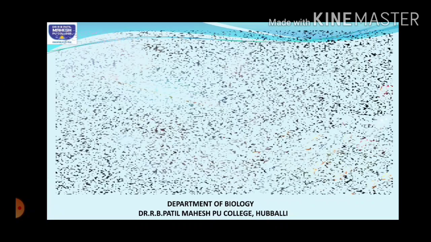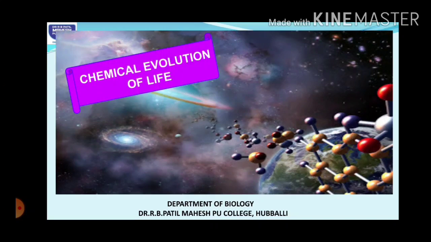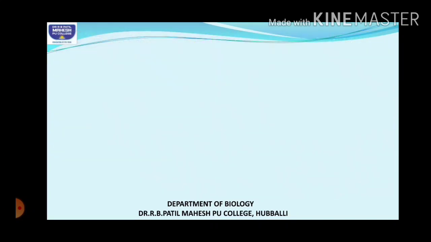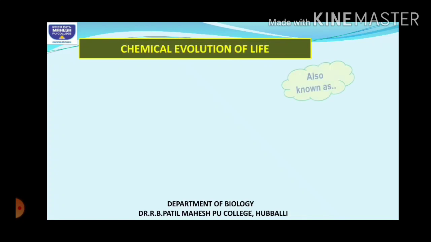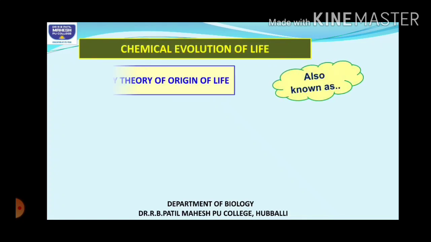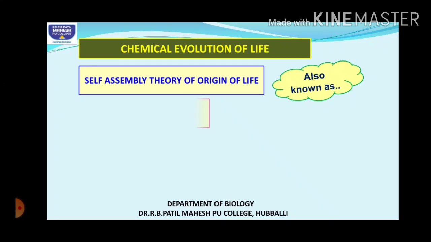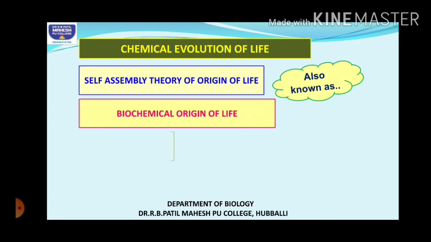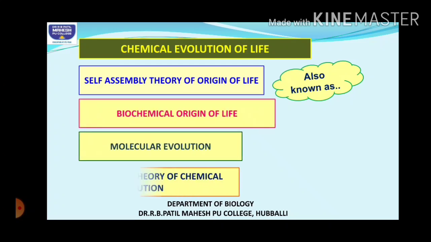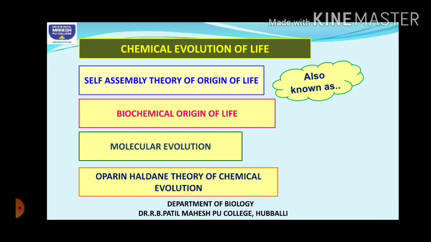In this module, we are going to discuss the chemical evolution of life. Students, the chemical evolution of life is also known as the self-assembly theory of origin of life, biochemical origin of life, molecular evolution, or Oparin-Haldane theory of chemical evolution. So when you see all these different names, you can guess that this theory is mainly based on the origin of life with the help of chemicals, right?